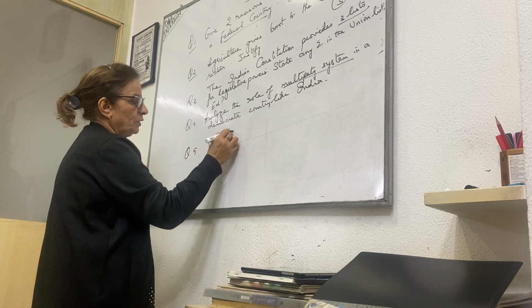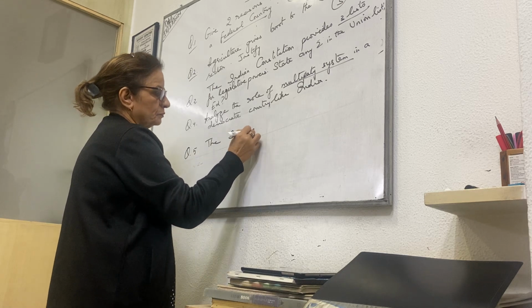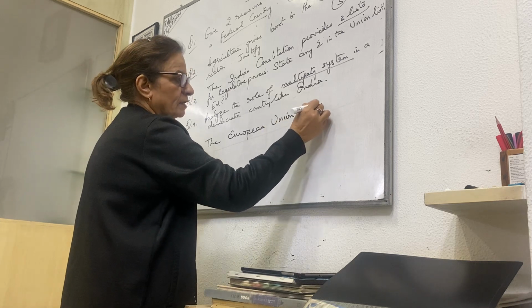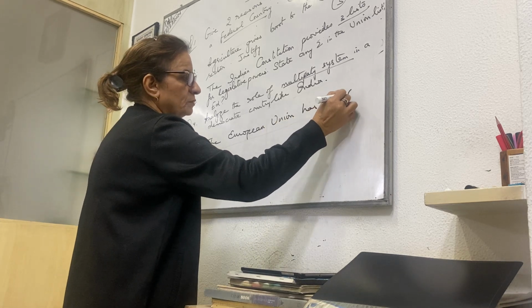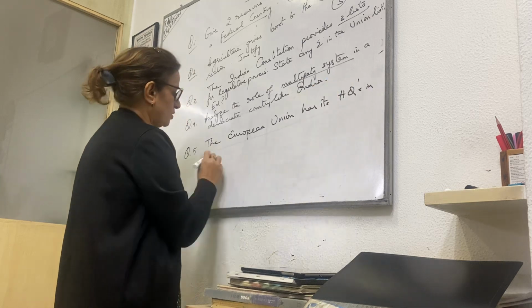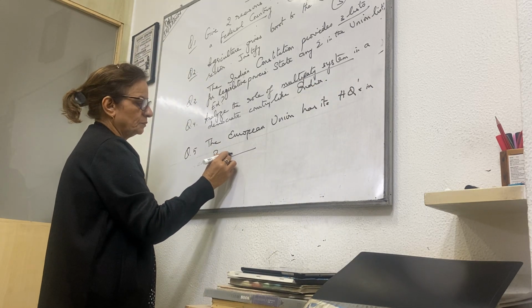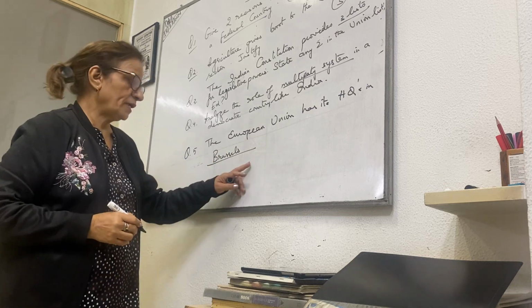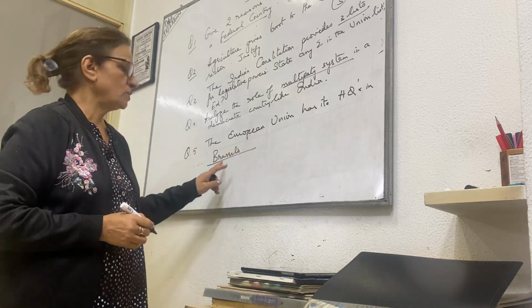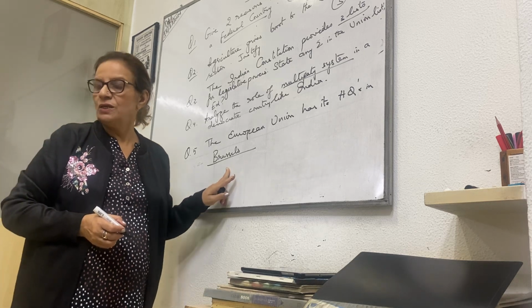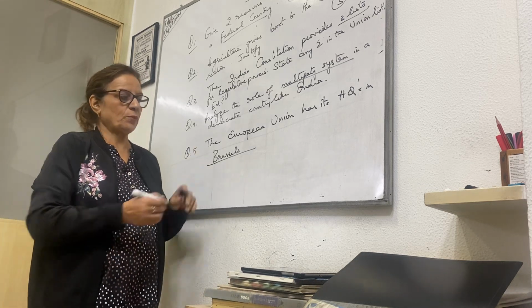The European Union has its headquarters in dash, that is Brussels. So the European Union has its headquarters in Brussels. This is the 1 mark question.